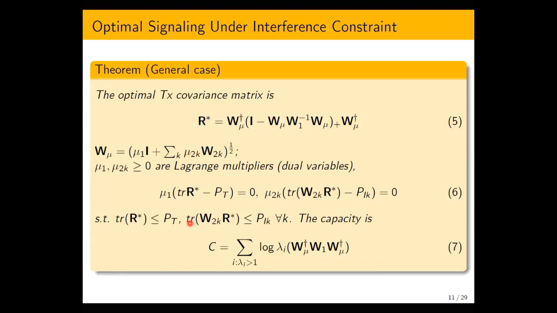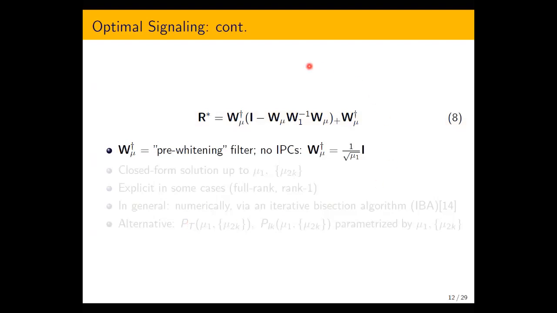So in this theorem, we give the solution in the general case. As usual, one cannot see much from this general expression, so it will serve us just as a tool to build up insight, to get more insightful solutions in certain special cases, and to study the properties. I will only emphasize that this general solution includes an important part, which is a pre-whitening filter. So unlike the standard water-filling solution, we have to do pre-whitening filtering in the transmitter. And if there are no IPCs, the pre-whitening filter reduces just to the identity matrix, so there is no pre-whitening here.